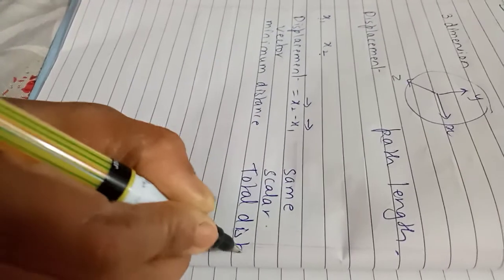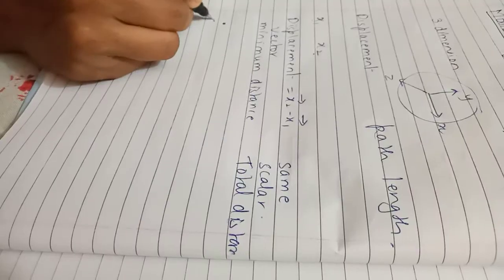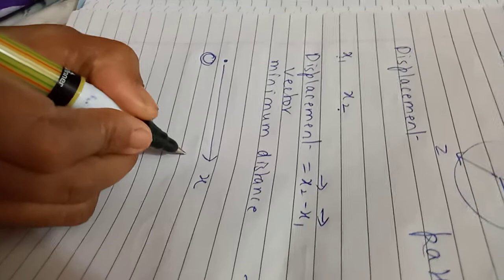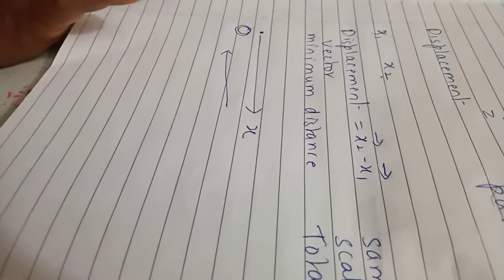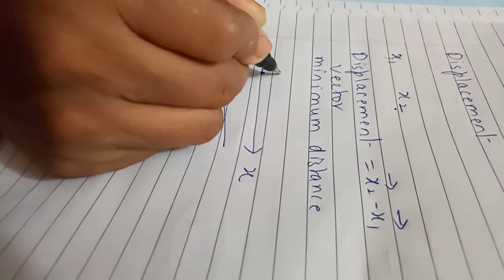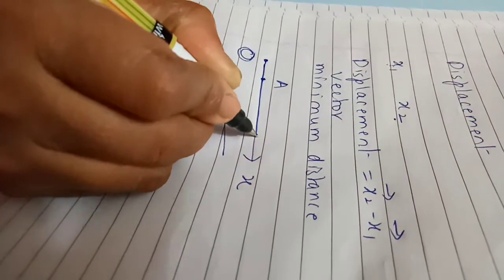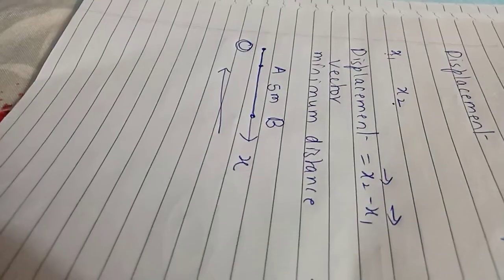Now I'll give you an example. See how easy it is. This is the origin. Look carefully. You know this is the positive x-axis, and the direction exactly opposite is the negative x-axis. That is accepted. Suppose the particle is at position A. From position A, the particle moves to position B, covering a distance of 5 meters.